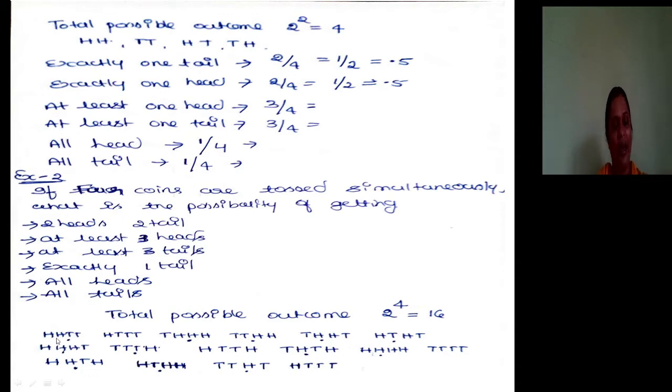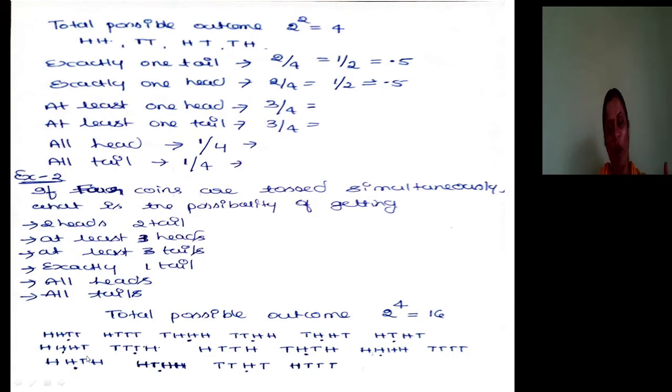Better to write. We can. Because you are tossing how many coins? 4 coins. So 2 heads, 2 tails, there is a chance of getting. 1 head, 3 tails. 1 tail, 3 heads. 2 tails, 2 heads. But see, first coin tail, next head, last coin tail. Head, tail. All 3 heads, 1 tail. All 3 tails, 1 head. 1 head, 2 tails, 1 head. 1 tail, 1 head, 1 tail, 1 head. All 4 heads, all 4 tails.